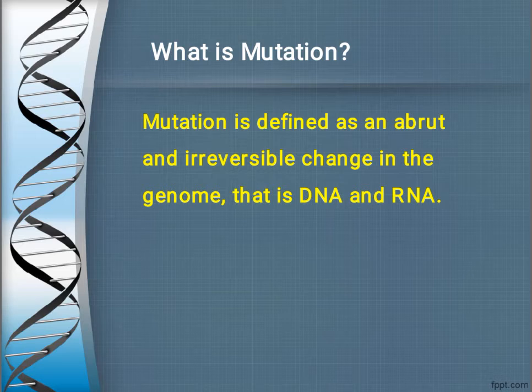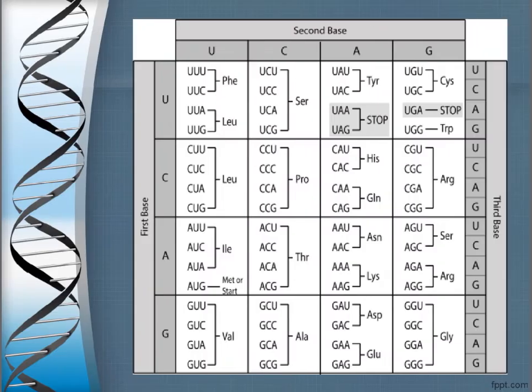You will stay in Ratnagiri forever, for a lifetime. So this phenomenon is called irreversible, and mutation is an abrupt and irreversible change in the genome, that is DNA and RNA. And in today's lecture, we are going to see point mutations, that is change in DNA and RNA.